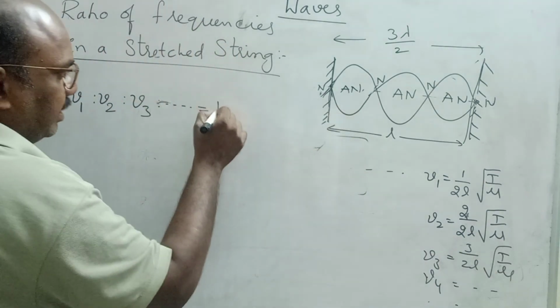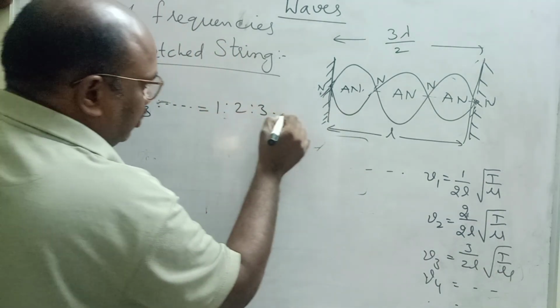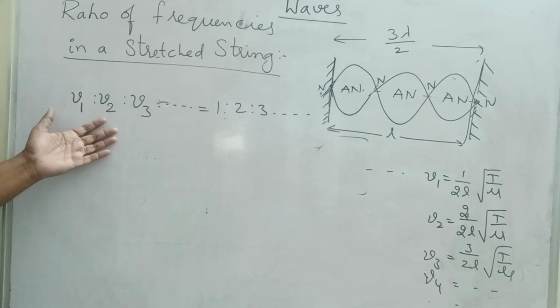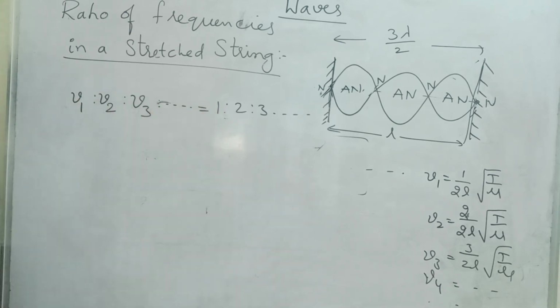All are cancelled except 1 is to 2 is to 3 is to so on. These are the frequencies of the fundamental or first harmonic, second harmonic, third harmonic in a stretched string. Please note down, children. Important.